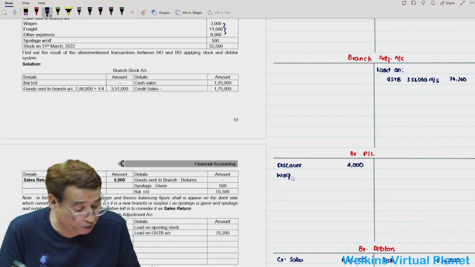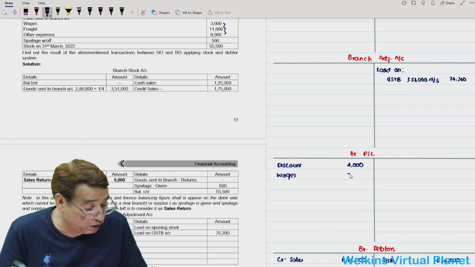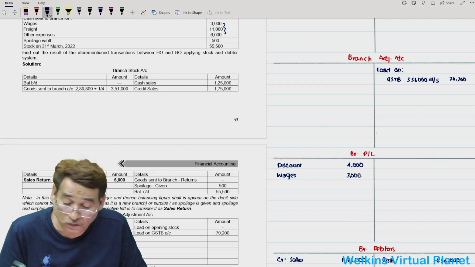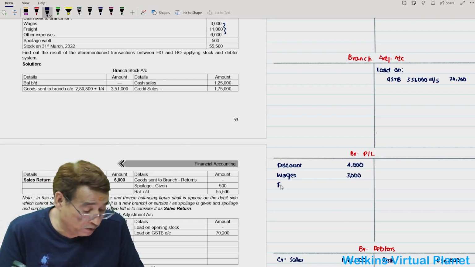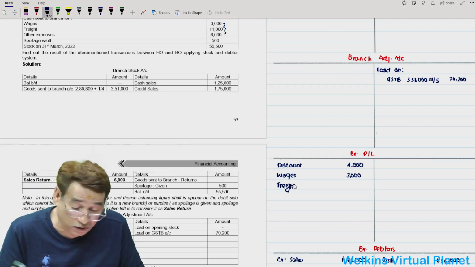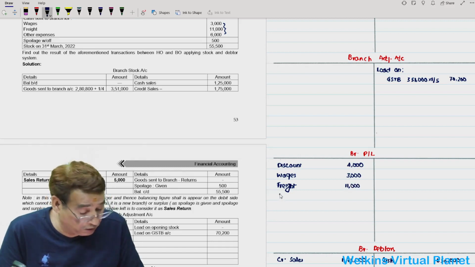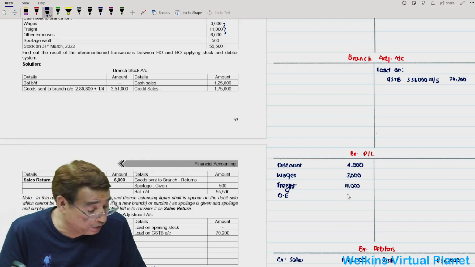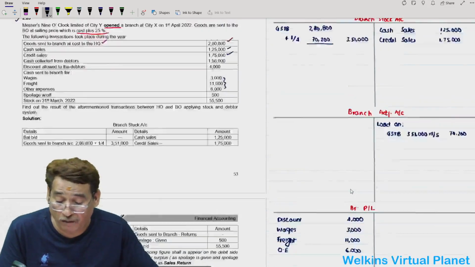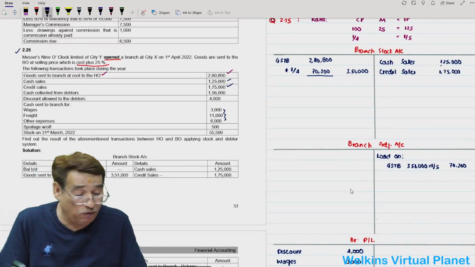Otherwise, you can straight away write wages 3,000, freight 11,000, and then other expenses, which are 6,000. Correct?